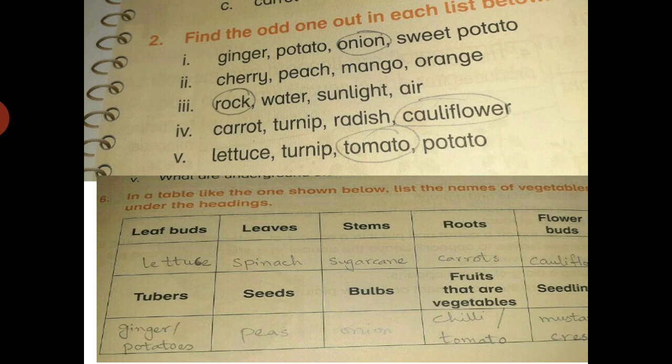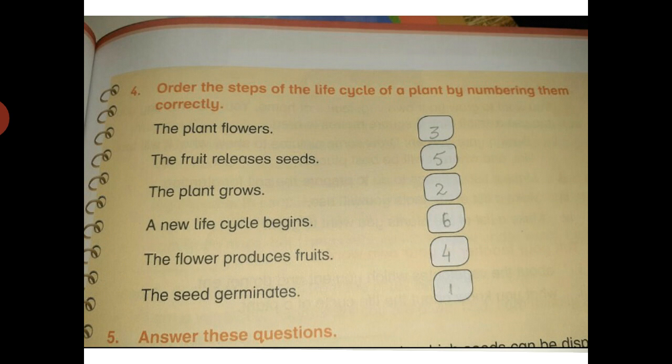Seedlings, mustards. Okay, now next one is order the steps of the life cycle of a plant by numbering them. You can see here the life cycle of the plant, but it is not arranged in order. You have to arrange it. The first is written at the end. The first thing, the seed germinates. In the end you will write here number 1.